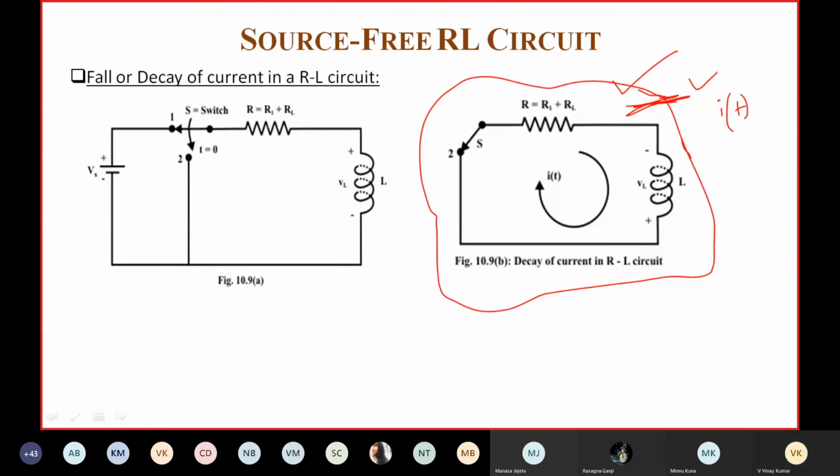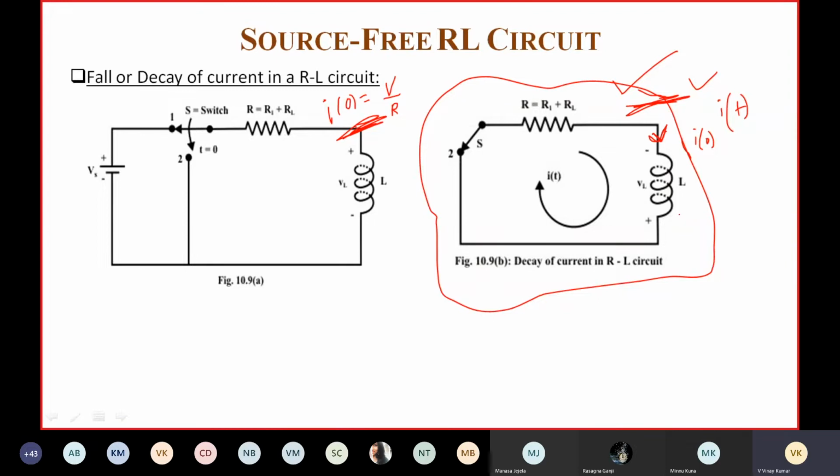Initially, the switch is in position 1, so we have an initial value I of 0 equal to V by R. Now the switch is in position 2, and the inductor has some stored energy because of this initial value I of 0, since an inductor stores energy in the form of electromagnetic energy.